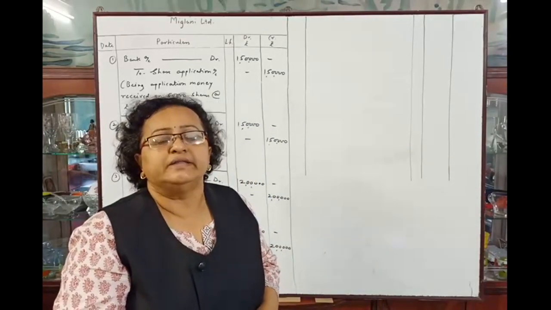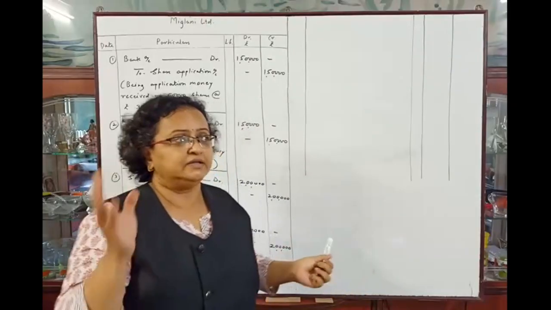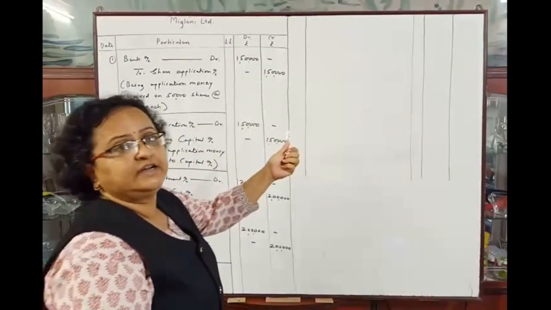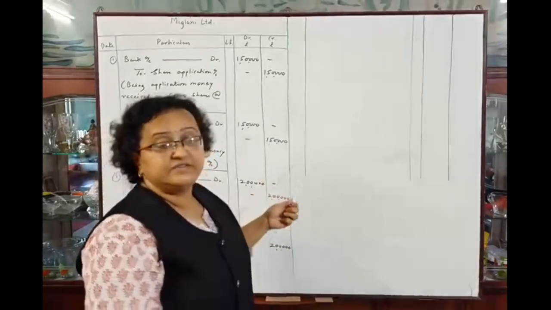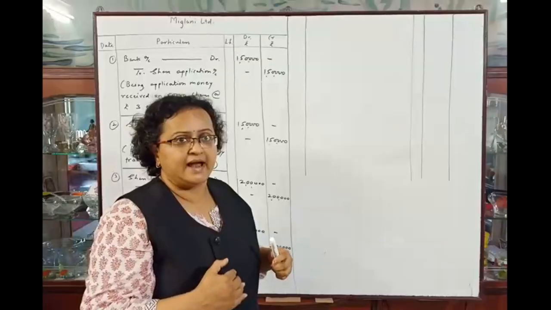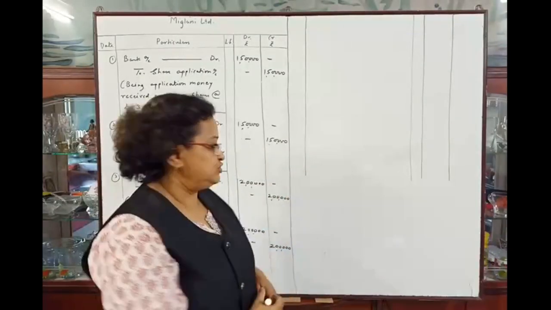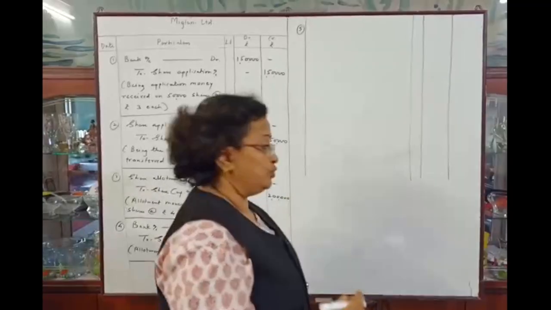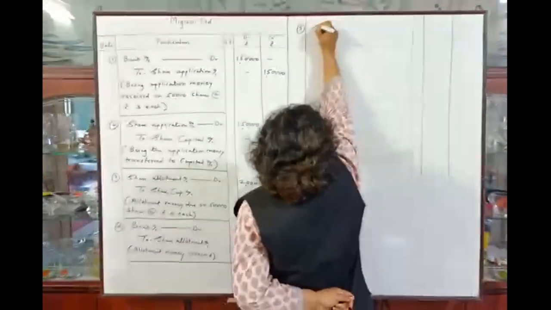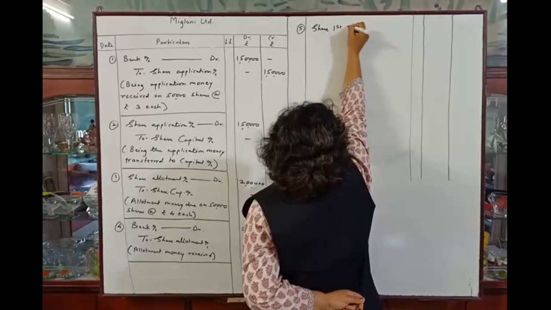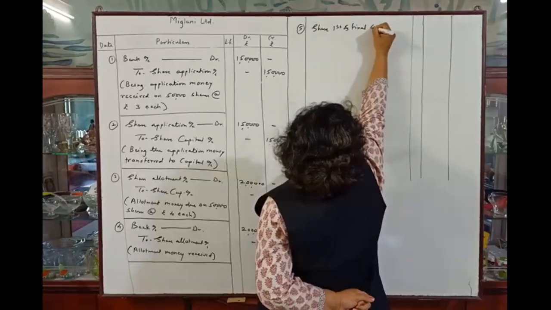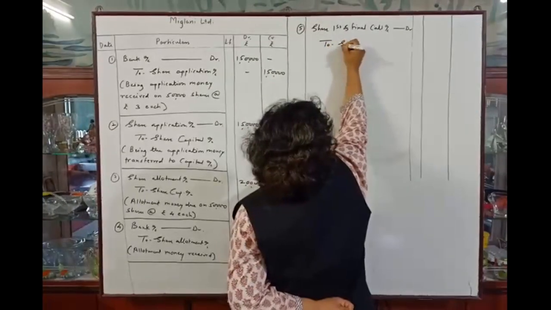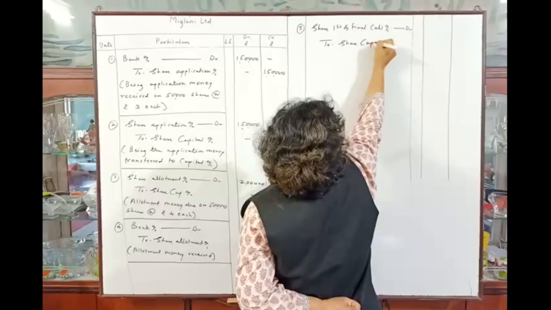Now there is first and final call, and the call money is rupees 3 per share. So two entries will be related to call money. First entry will be call money due from the public, and second entry will be call money received. So now fifth entry, that is the entry of call money due. So we will pass this entry. Share first and final call account debit to share capital account,